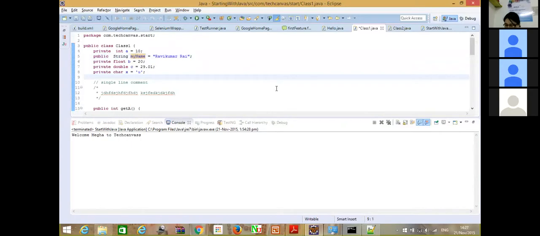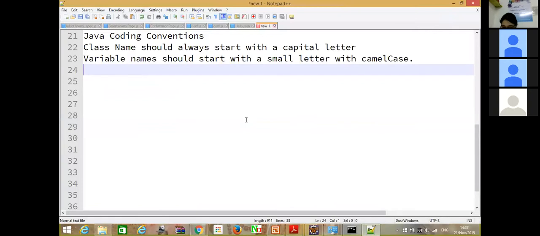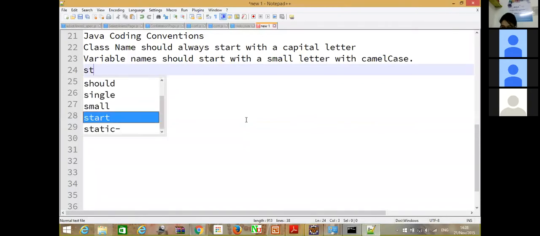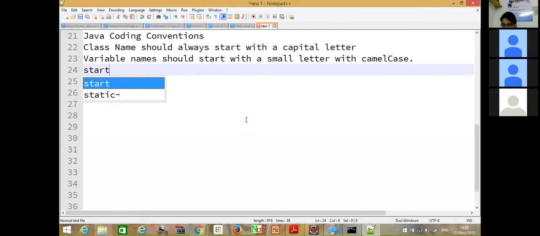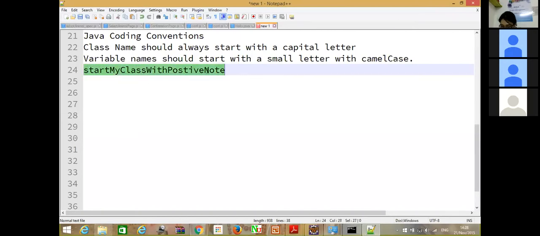For another example, I can do something like startMyClassWithPositiveNote. These are different words, as you can see, but when a new word starts, I am always using a capital letter, as you can see this P and this N. So this is how you follow a camel case writing convention.